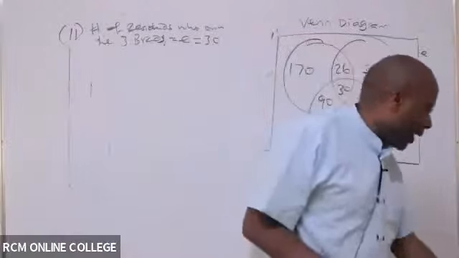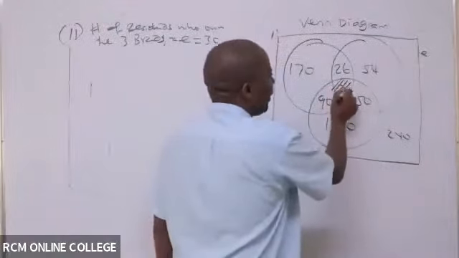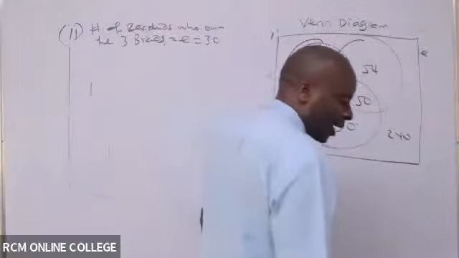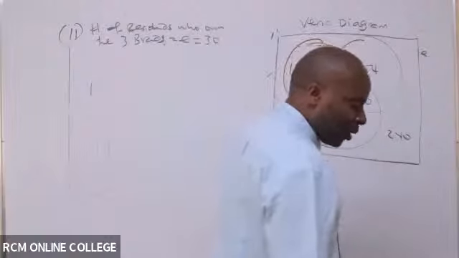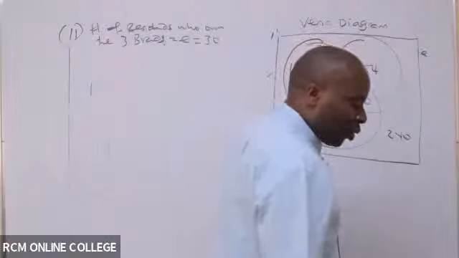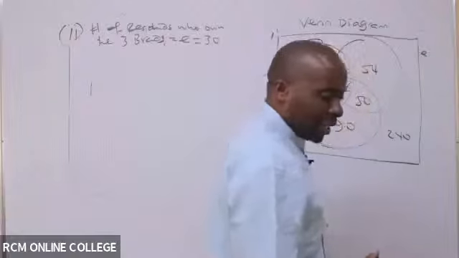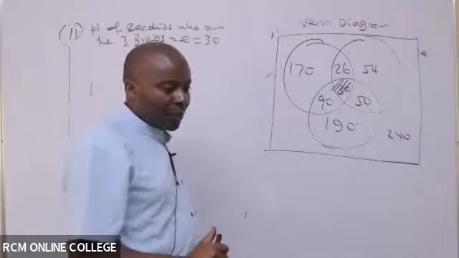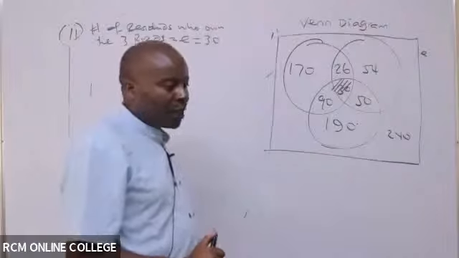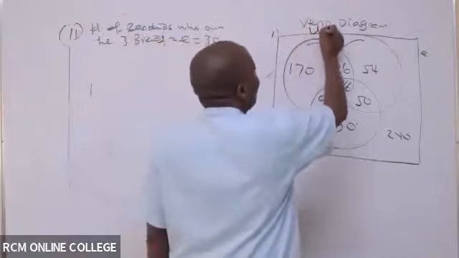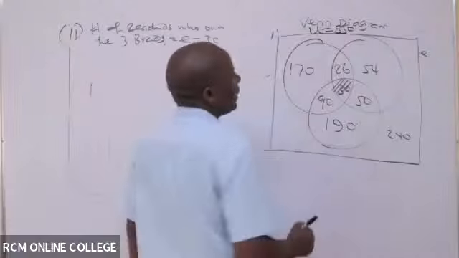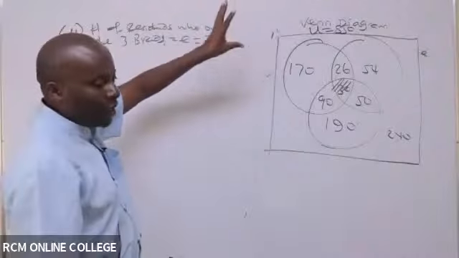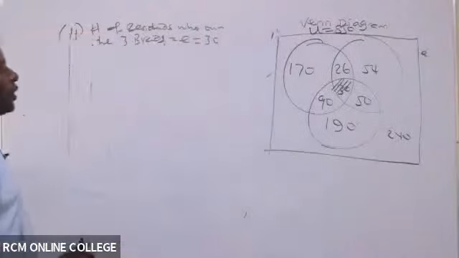You see, the three brands are represented by the guys who are here. You have to show, you know, this is Nissan or whatever. You have to write those names. Very, very important. And then lastly, they want us to give them the number of residents who own just one of the three brands. Anywhere, but you see now, for the universe, this is the better thing. Universe is 850. You don't have to show the total. Rather, you can write anywhere, but for the universe, just give it as a title there.